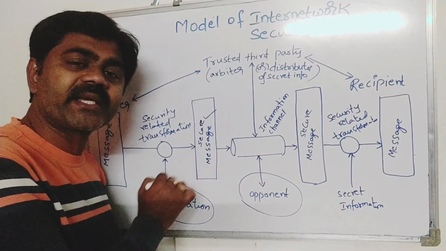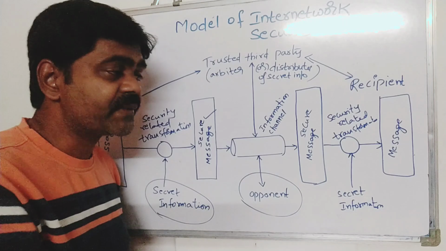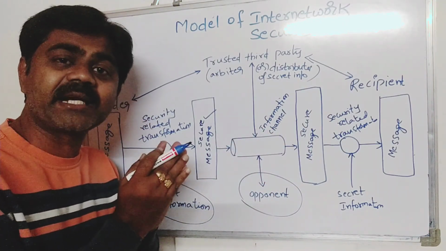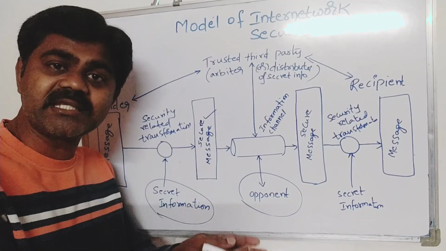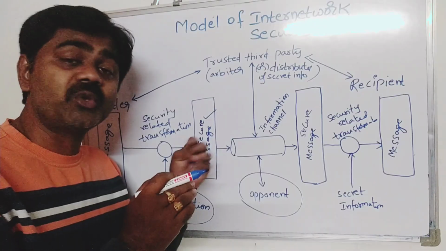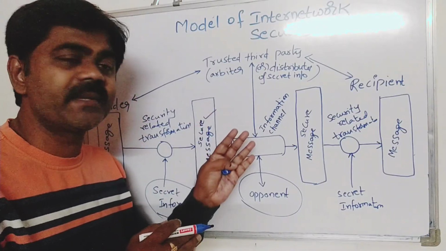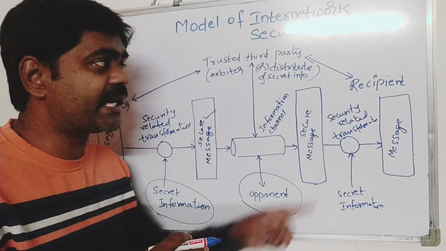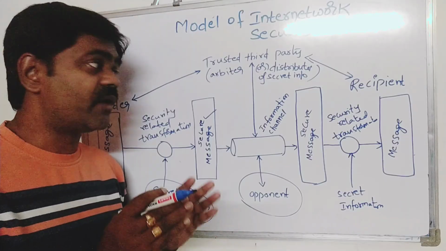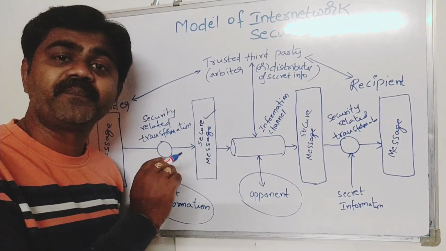We can call this process enciphering, and this process deciphering. In the encryption process, the message is converted to a secret message and sent through a proper channel, through a trusted third party, and that secure message is converted back to a normal message so that the recipient can understand it. In this way our information will be very secure as it transfers from sender to receiver.